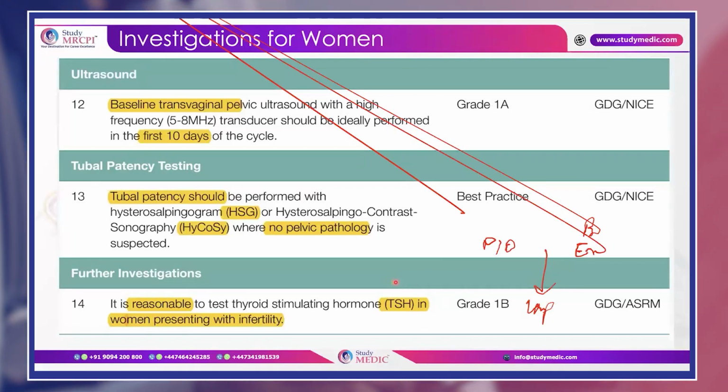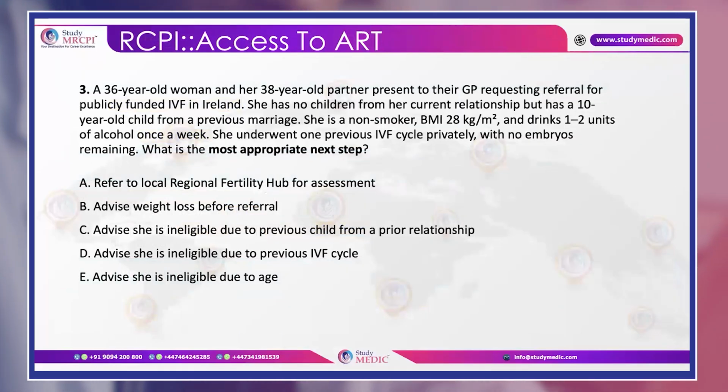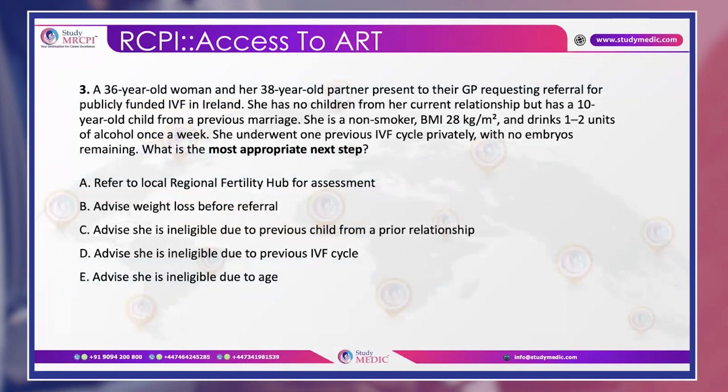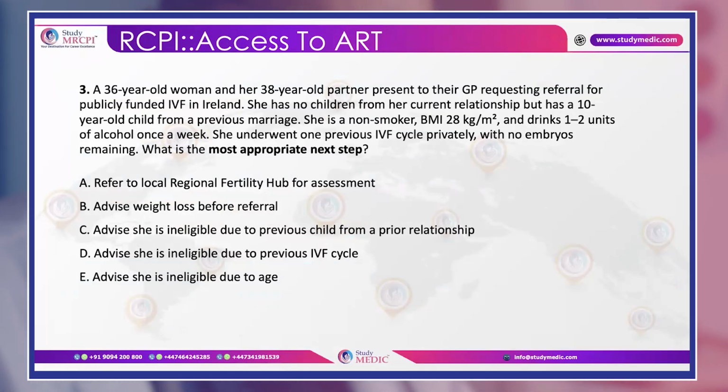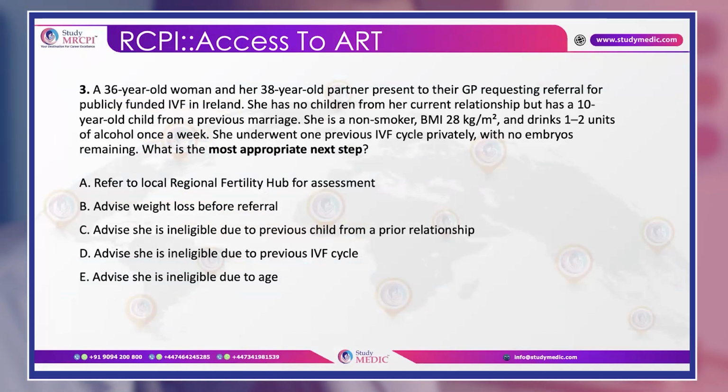Okay, now moving on to the next question, that is access to ART. So, a 36-year-old woman and her 38-year-old partner present to the GP requesting referral for publicly funded IVF in Ireland. She has no children from her current relationship but has a 10-year-old child from a previous marriage. She is a non-smoker. BMI is 28 kg per meter square and she drinks 1 to 2 units of alcohol once a week.